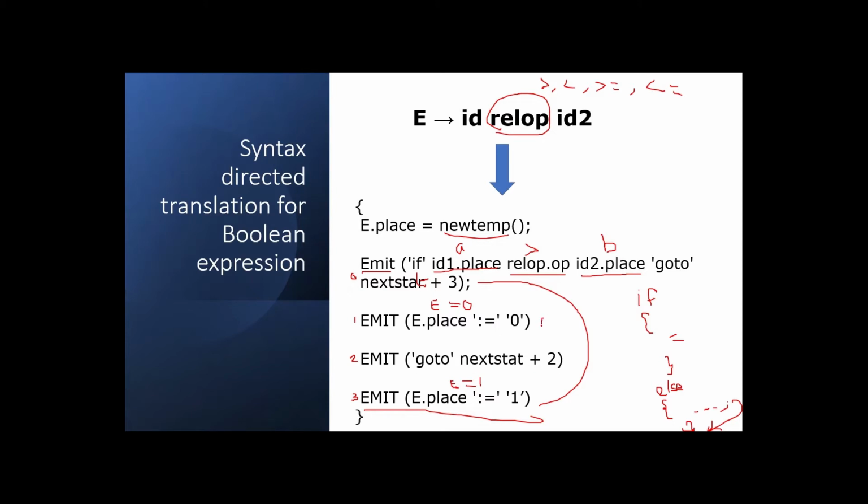Consider that this is the zeroth statement, where does it have to go? It has to go to nextstat plus 2.